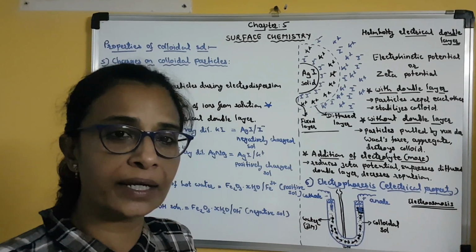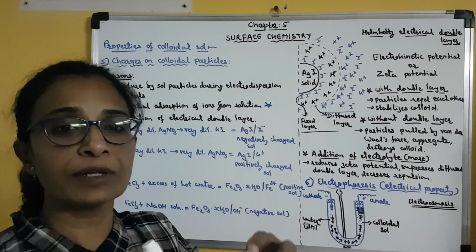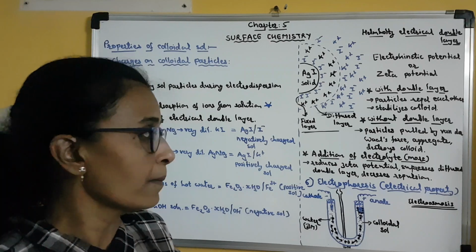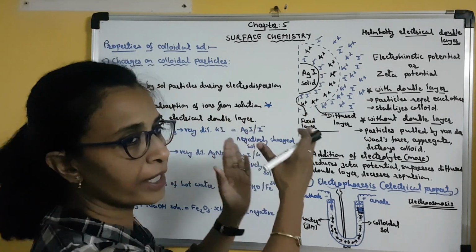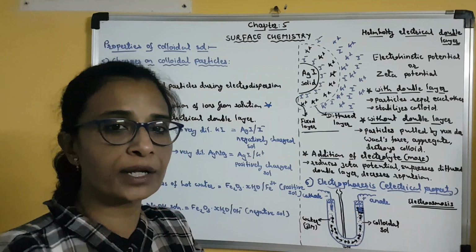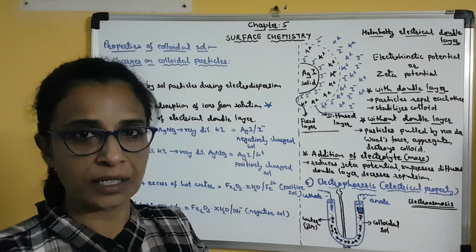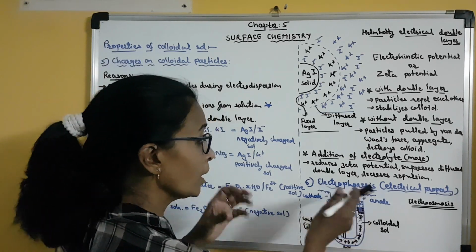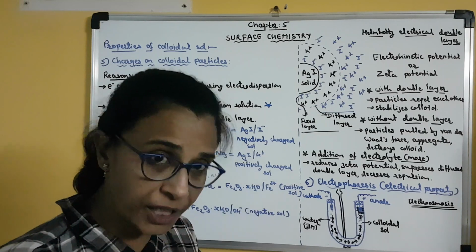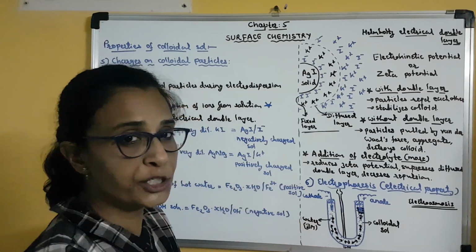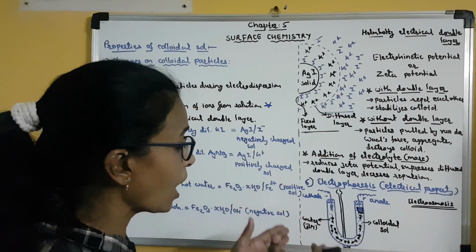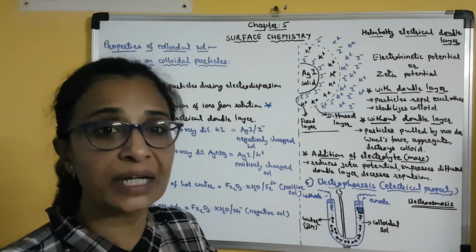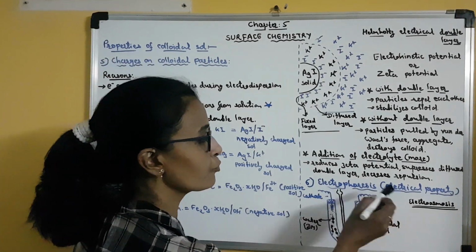If they don't carry any charge, then they will aggregate and precipitate out, they will settle down, and so the colloid will become unstable. But due to the presence of positive or negative electrical charges, these colloidal particles remain dispersed. Clear? And that is why the colloid remains stable. But now, as we have studied the presence of electrical charge on the colloidal particles, how can the presence of charge on the colloidal particles be confirmed? So it is by electrophoresis.